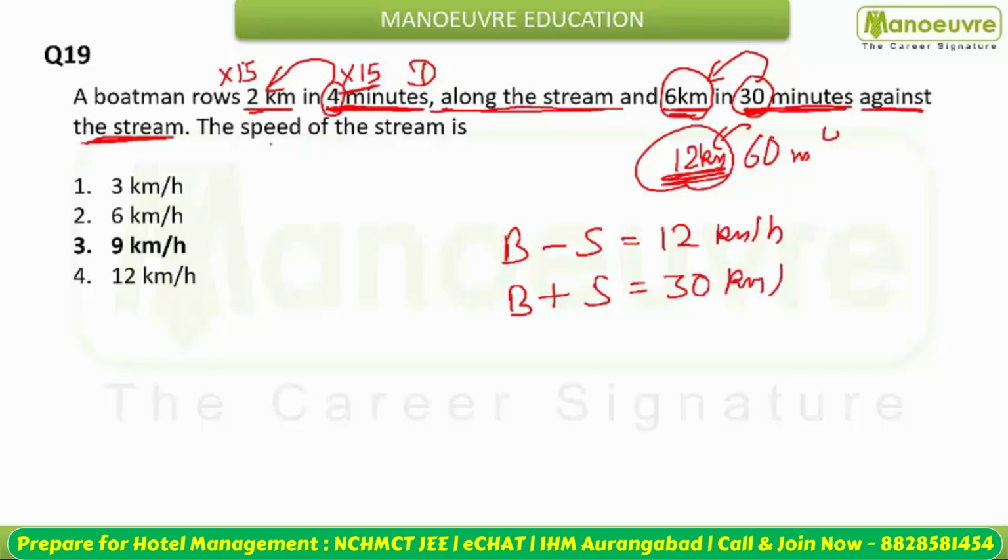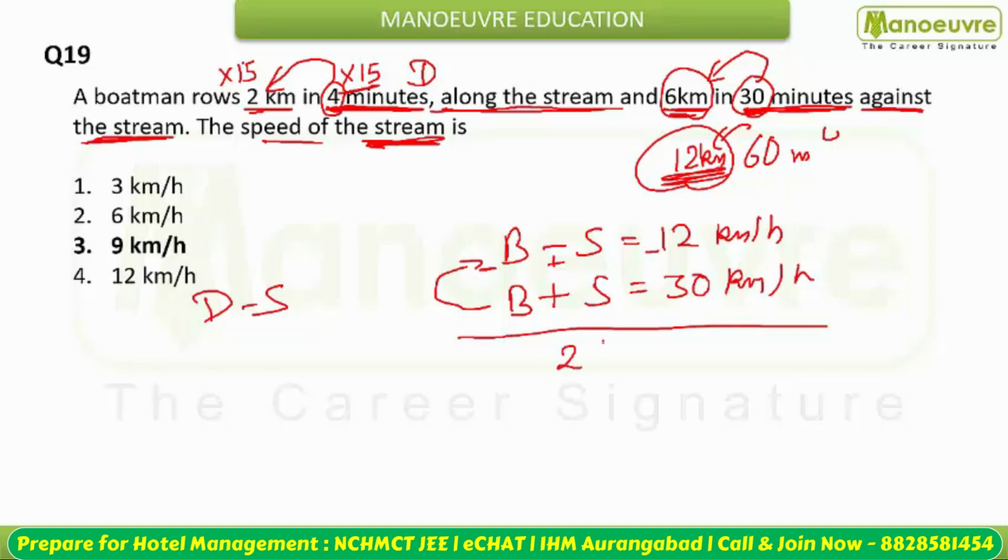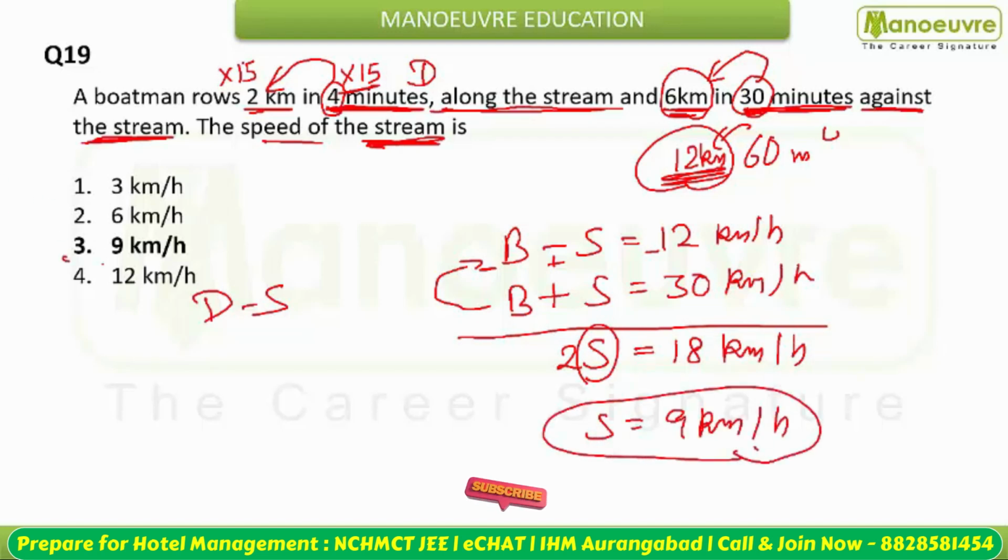So now you have to find the speed of stream. तो क्या करेंगे? डाउनस्ट्रीम में से अपस्ट्रीम की स्पीड सब्ट्रैक्ट करेंगे. यू विल गेट व्हाट? B से B कैंसिल होगा. दिस विल बिकम नेगेटिव टू पॉजिटिव, ये होगा. So this will become 2 stream is equal to what? 30 minus 12. This is what? This is going to be your 18 kilometer per hour. So speed of stream will be what? This is going to be 9 kilometer per hour is your answer. Option number 3, that is 9 kilometer per hour is your answer.